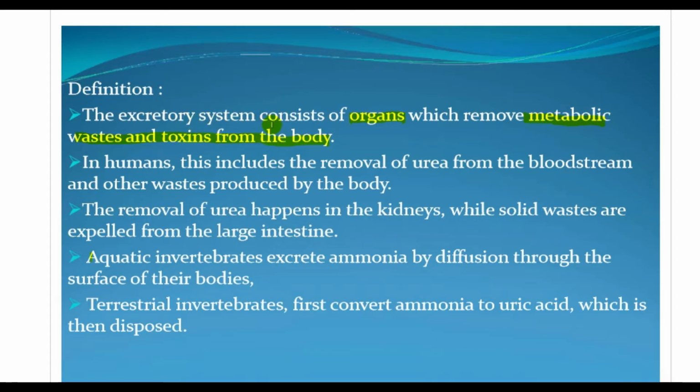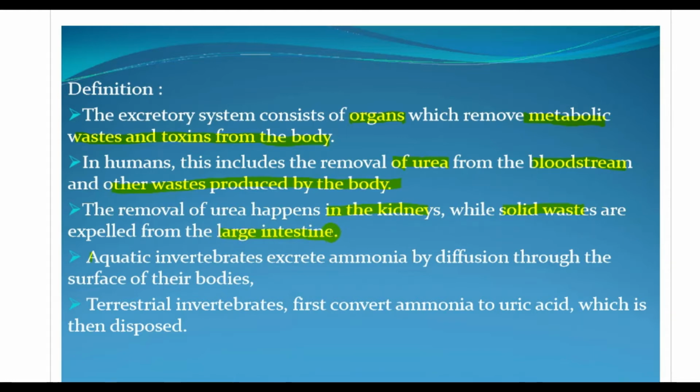Okay, now what happens in humans? In humans, this includes the removal of urea from the bloodstream and other wastes from the body. So urea is removed in humans. The removal of urea happens in the kidneys, while solid wastes are expelled from the large intestine. The urea that is present in the bloodstream is removed by the kidneys, while solid wastes are expelled from the large intestine.